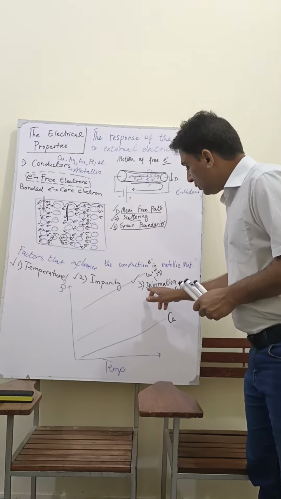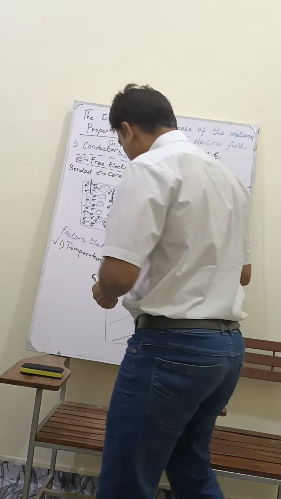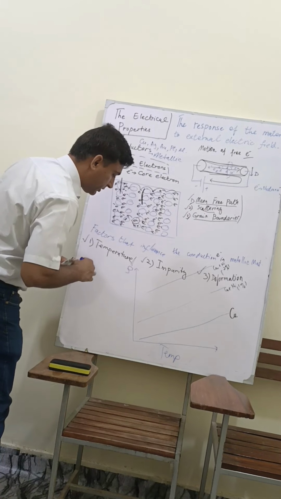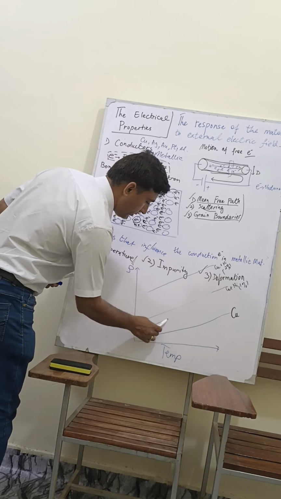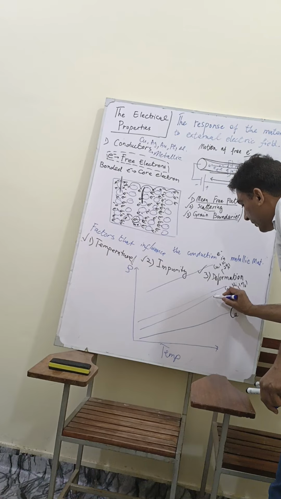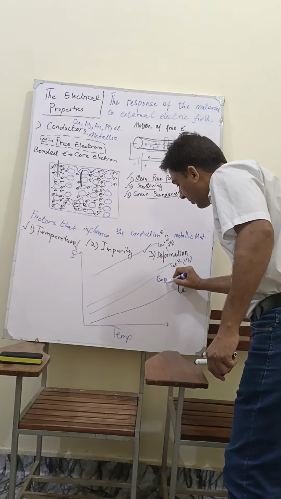And once you increase the deformation, this is pure copper without any deformation. And if you add more deformation, then the resistivity of the material increases. So this is undeformed copper, this is copper which is deformed.